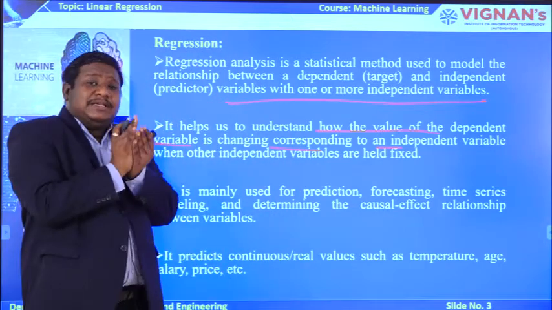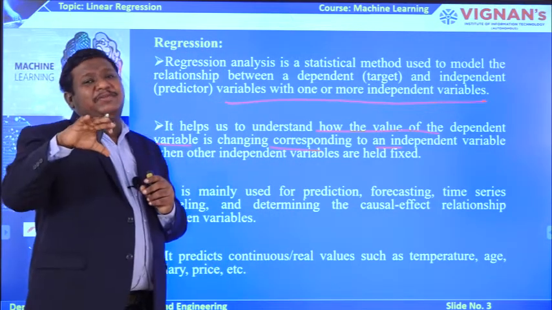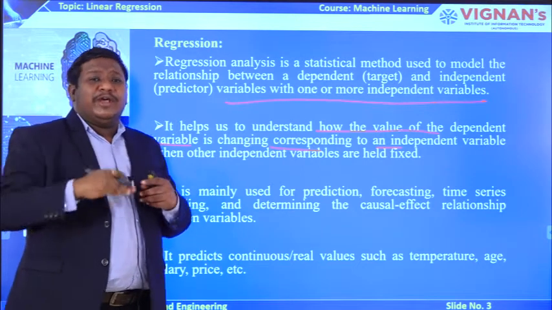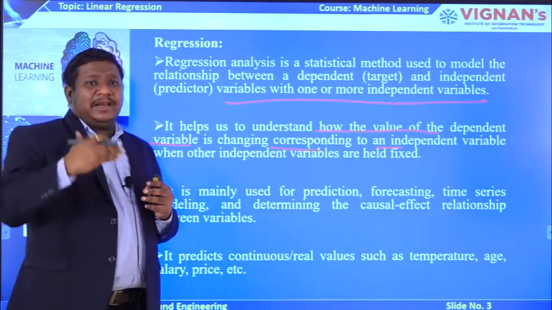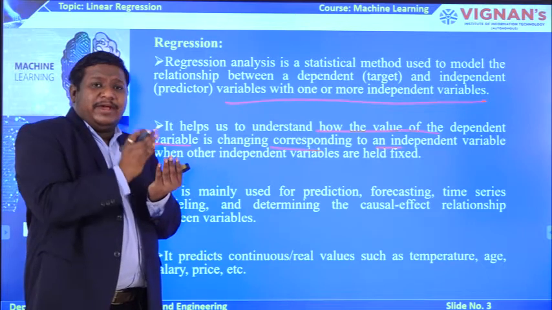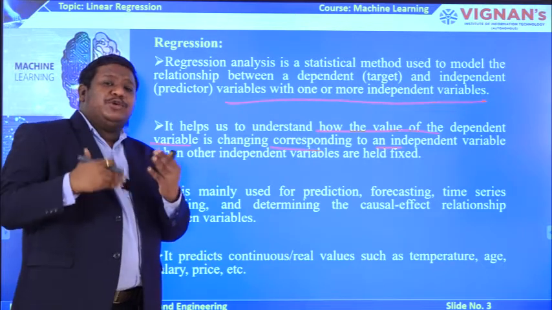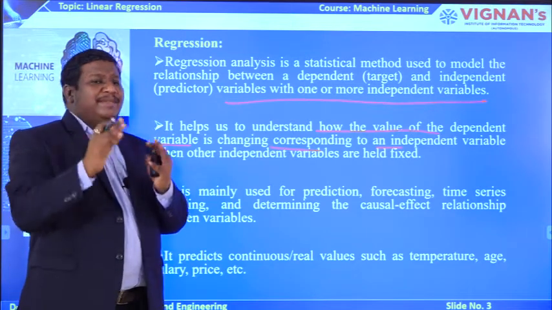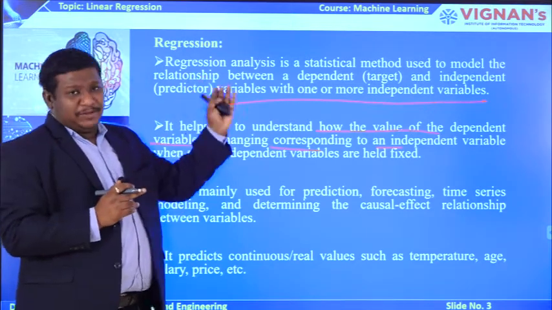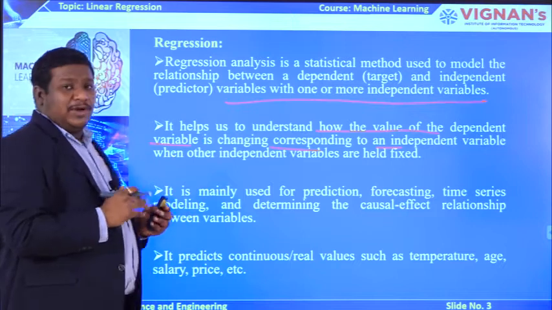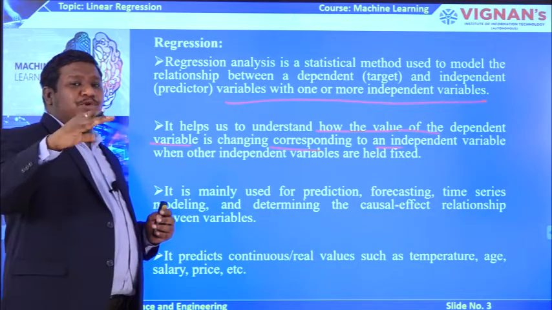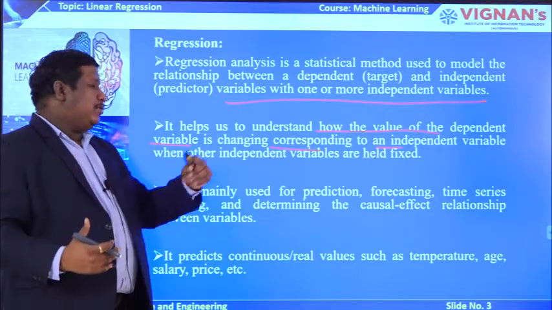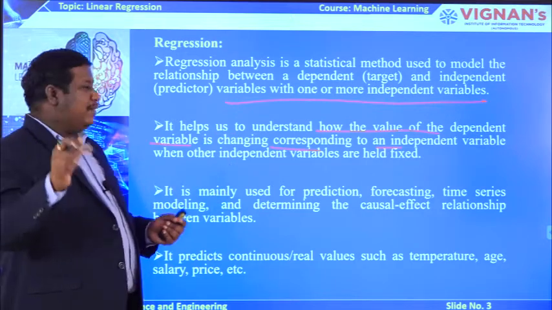When we give the relationship between the dependent variable and independent variable, we analyze the trend: how the dependent variable's value is influenced by the change in the independent variable. That is the main thing we analyze using the regression model. That is our main theme here.